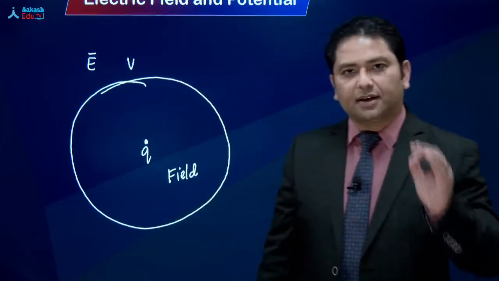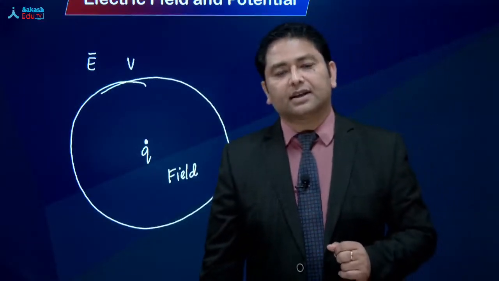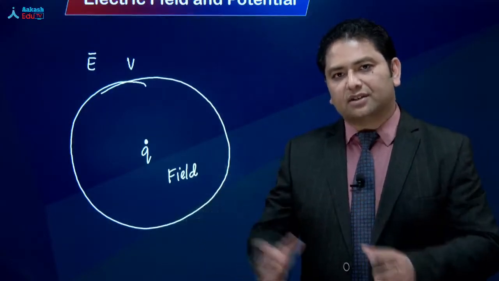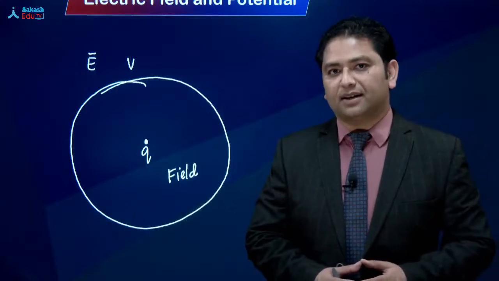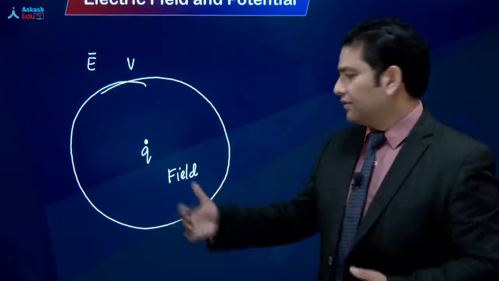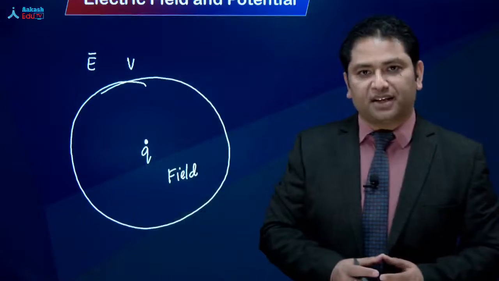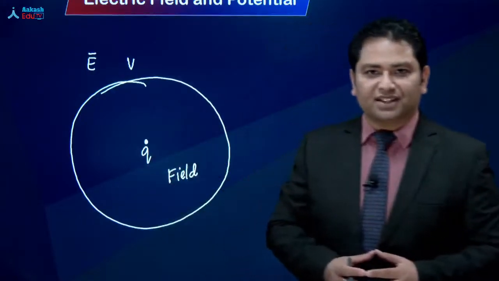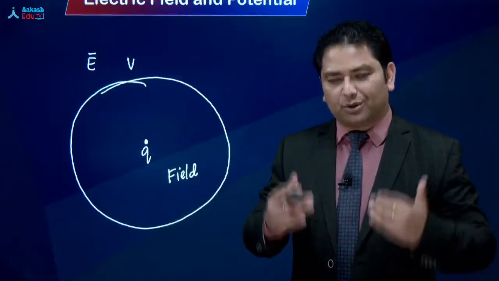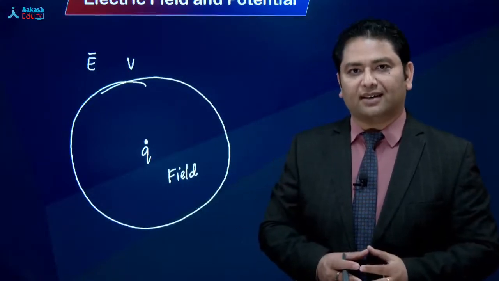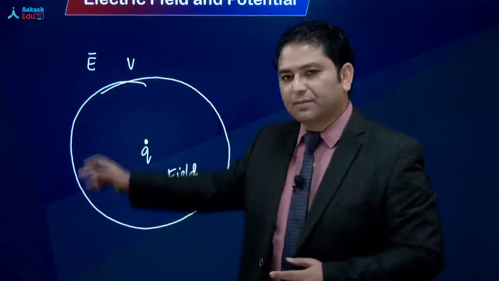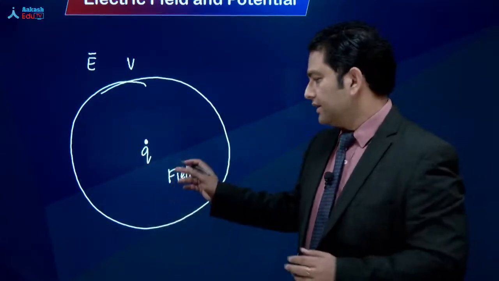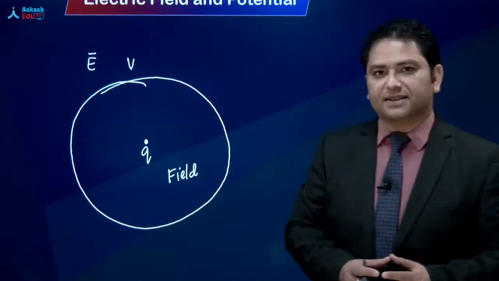Field is the region or space around a given charge. और वो जो region, वो जो area जहाँ पर the effect of this charge can be experienced. Now that's a very simple definition, और इस definition के साथ you have been doing and you have been involved with that, right? So this is the space around this given point charge where its effect can be experienced.